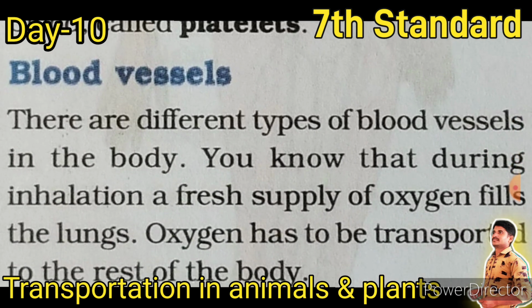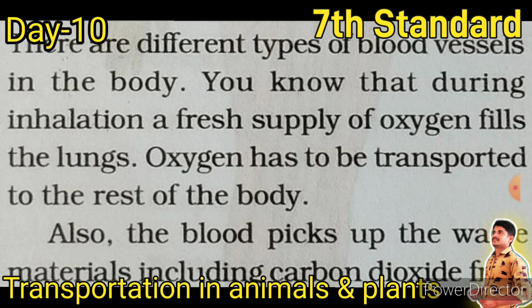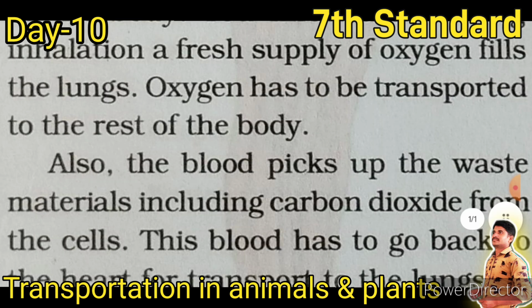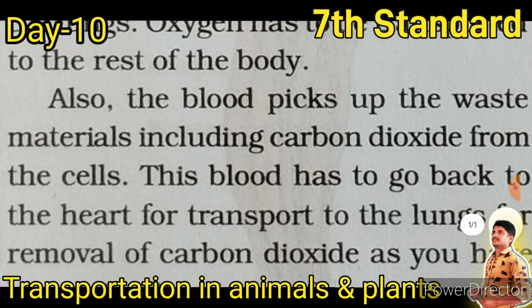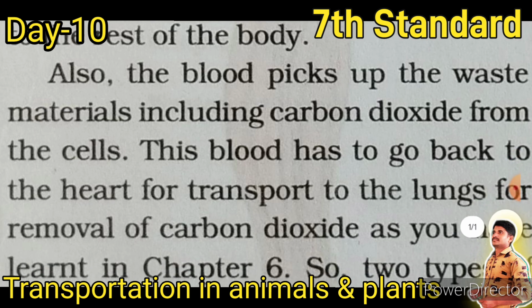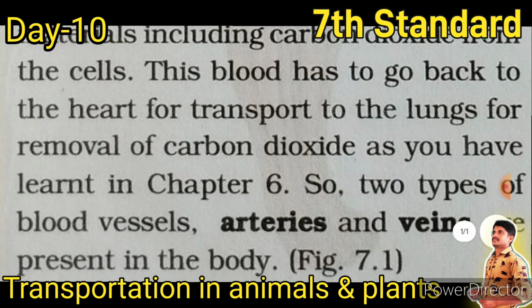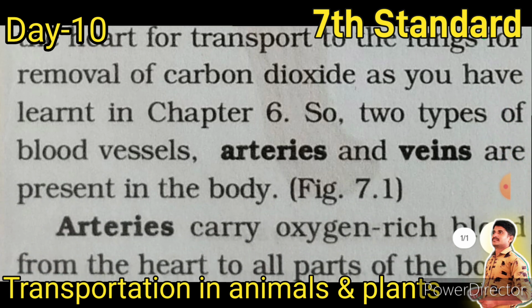Blood vessels. There are different types of blood vessels in the body. You know that during inhalation, a fresh supply of oxygen fills the lungs. Oxygen has to be transported to the rest of the body. Also, the blood picks up the waste materials including carbon dioxide from the cells. This blood has to go back to the heart for transport to the lungs for removal of carbon dioxide, as we have learned in chapter 6.